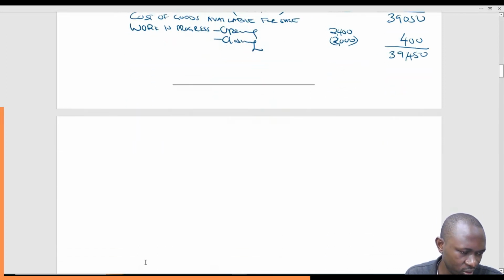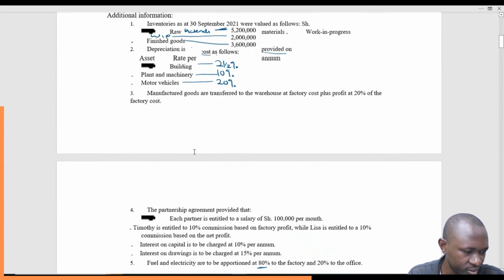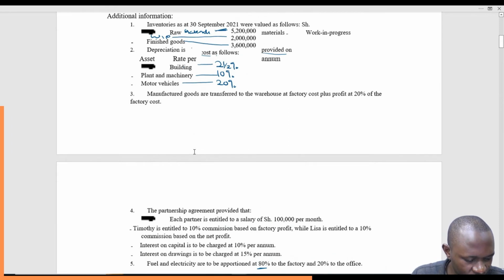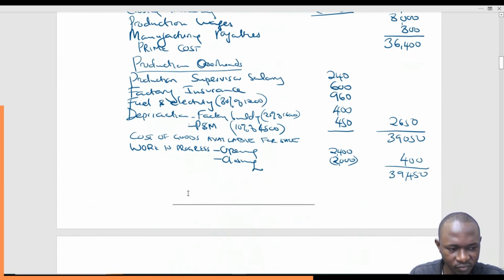So there's somewhere here on how we should proceed from here, because this is already what we call the total cost of production. This is the total cost of production.